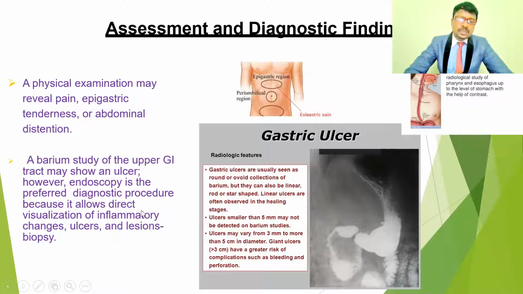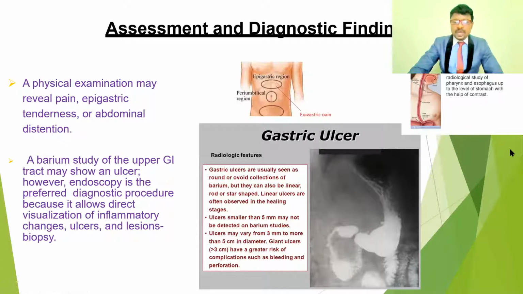So these barium studies are especially for the upper GI tract. Upper GI tract means the pharynx, esophagus, stomach and also the small intestine. Everything together is called the upper gastrointestinal tract. If there are any ulcers in the esophagus, stomach or duodenum, we can find them easily with these barium studies. This gives a direct visualization of inflammatory changes, ulcers, and also lesions for biopsy. So we identify them with the barium swallowing.